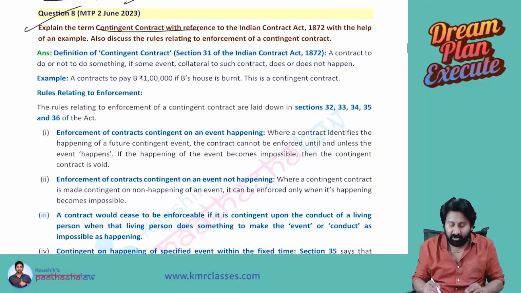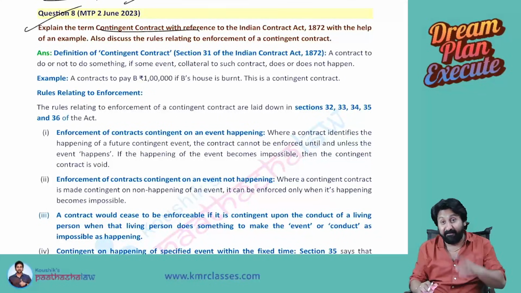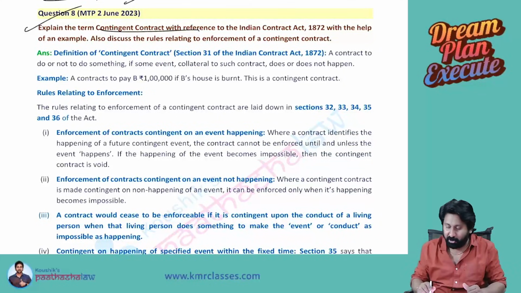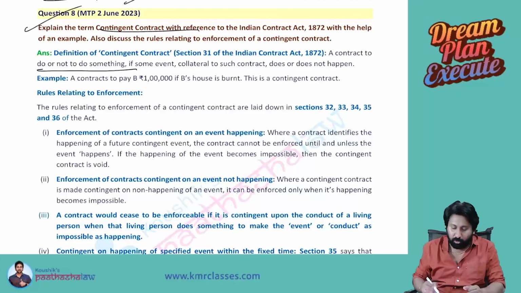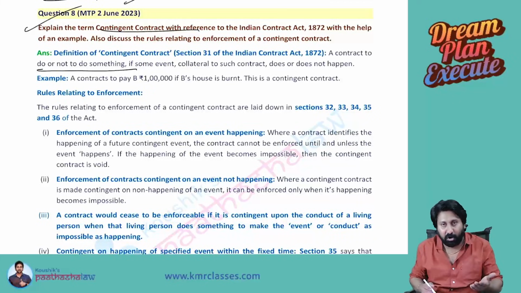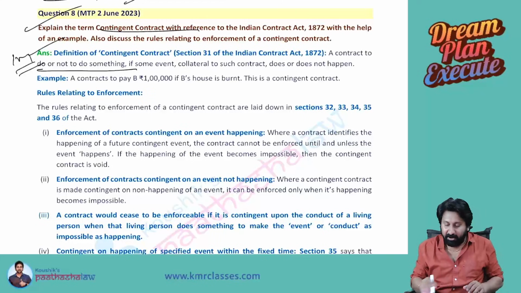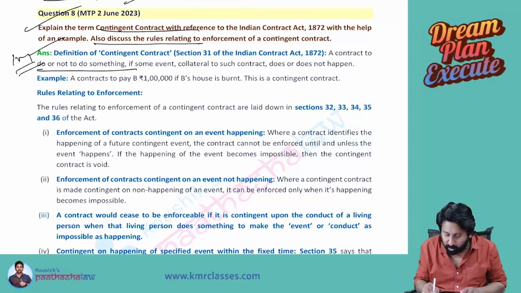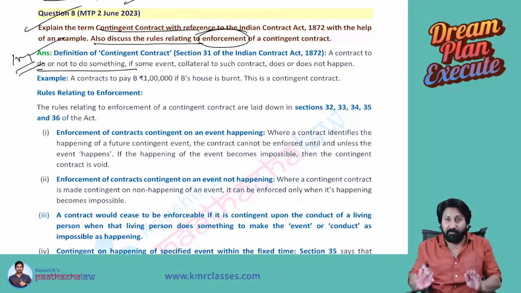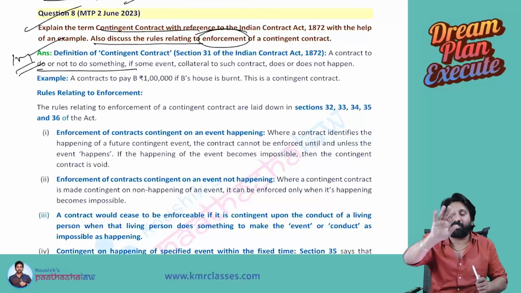Last question. Explain the term contingent contract. First, you have to write contingent contract. See, in every question they are asking what is a contingent contract. A contract to do or not to do something if some event collateral to such contract does or does not happen. First, 1 mark. Next, enforcement. See here. Also discuss the rules relating to enforcement of contingent contracts. Enforcement means performance of a contingent contract.